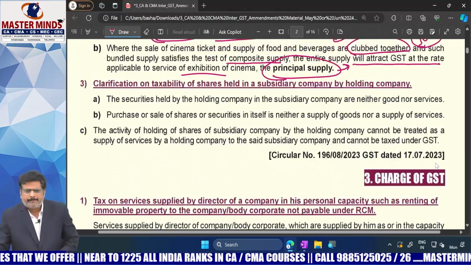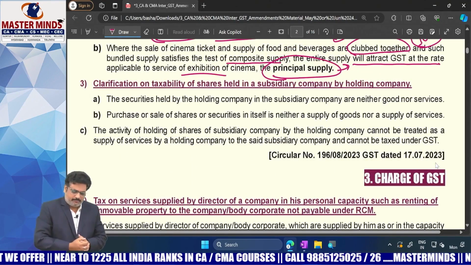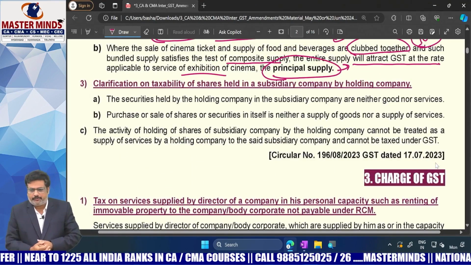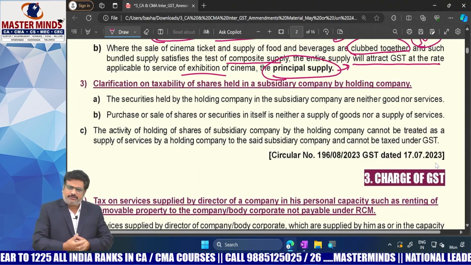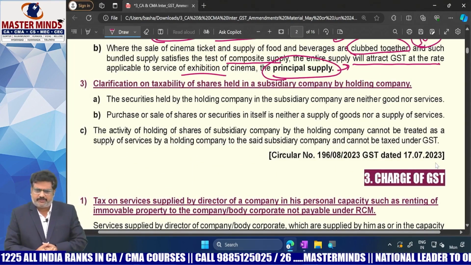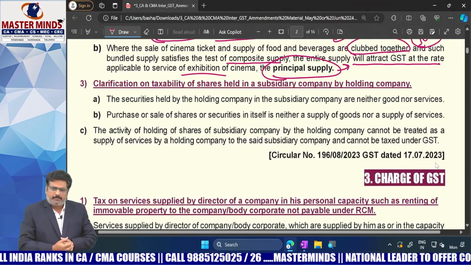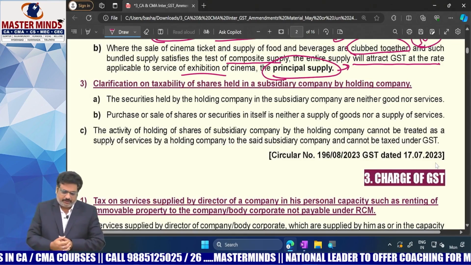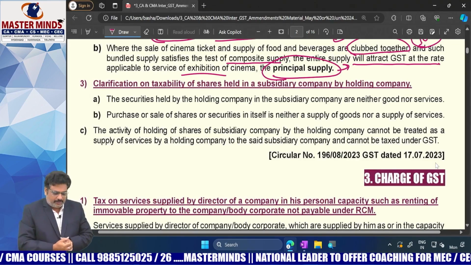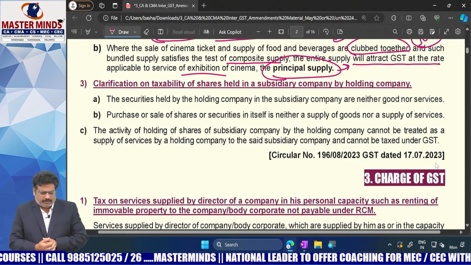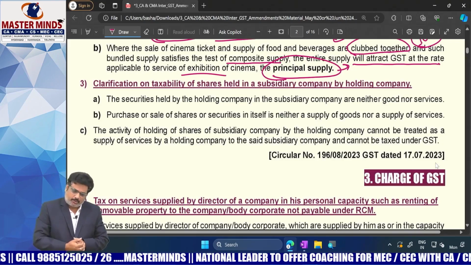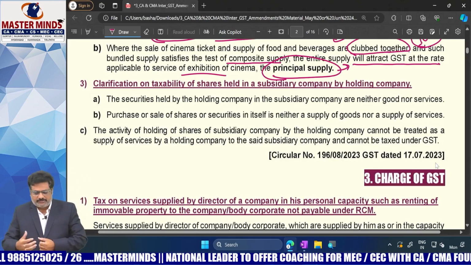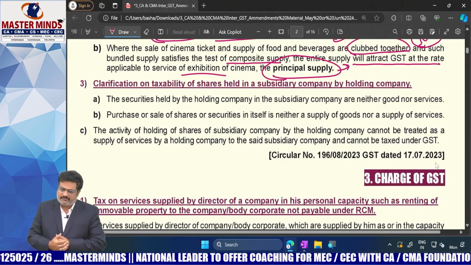Okay. So the next one is not that important from the examination point of view. Clarification on the taxability of the shares held in a subsidiary company by the holding company. Let's say the holding company is having securities or shares in the subsidiary company for the purpose of owning and controlling interest. The question is whether it amounts to supply of service or not.